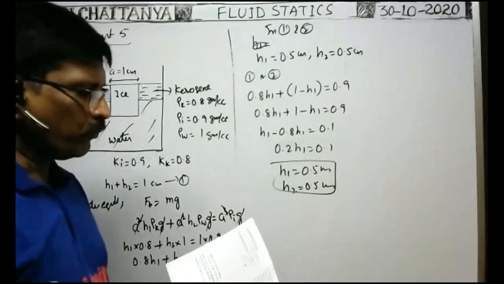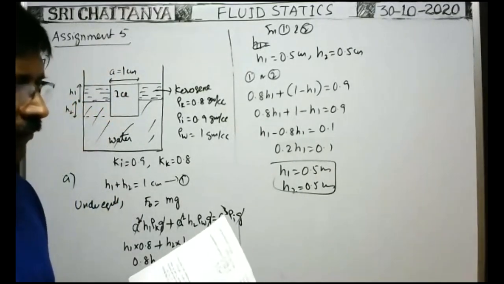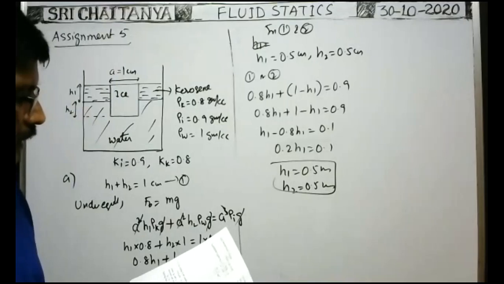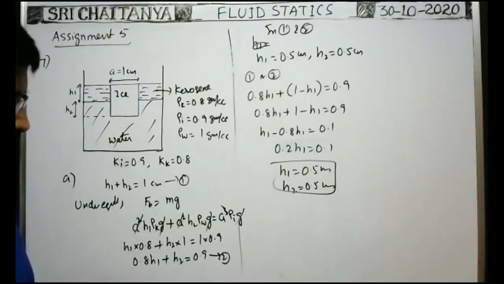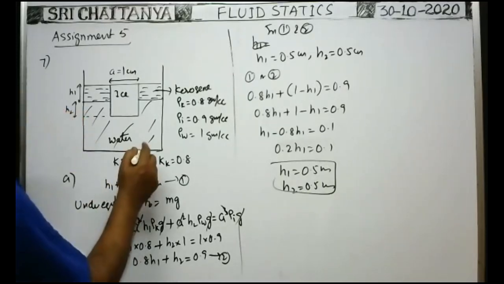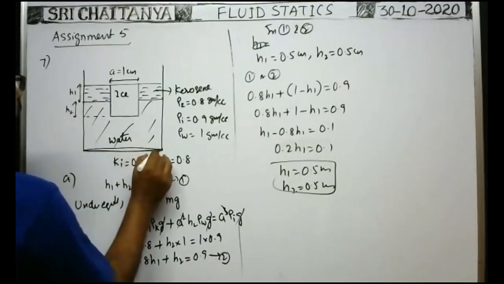Next, what is B? Find the change in the total level of the liquid when the whole ice melts into water. Suppose the total ice melts in the water. You see, the area of cross section of the vessel is given.